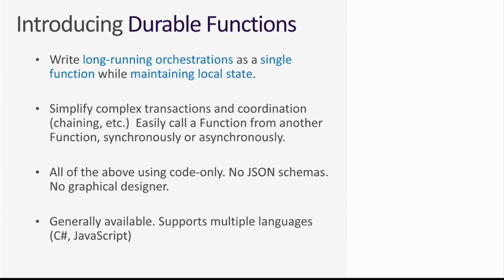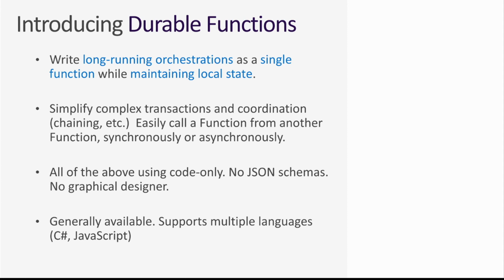So now let's talk about durable functions. I've teased it so much. You already know all the problems it's solving, so let's define it a little bit. Durable functions is a free, open source framework for Azure Functions that allows you to write long-running orchestrations as a single function and maintain state for all of the calls that need to happen.